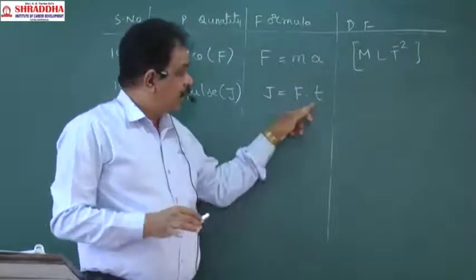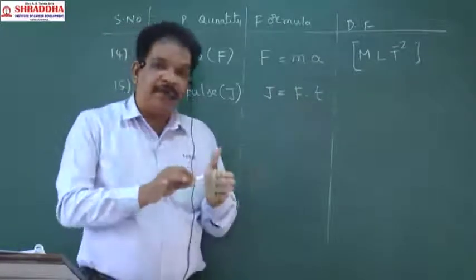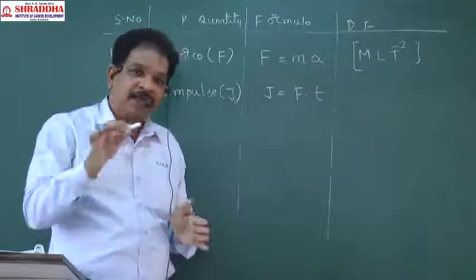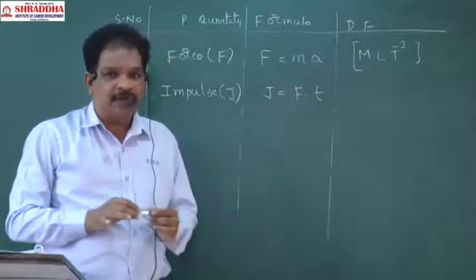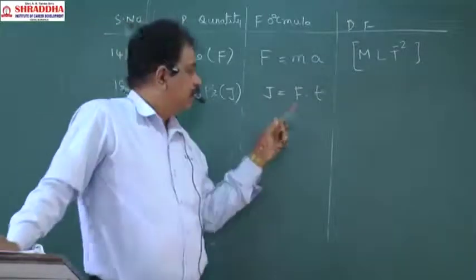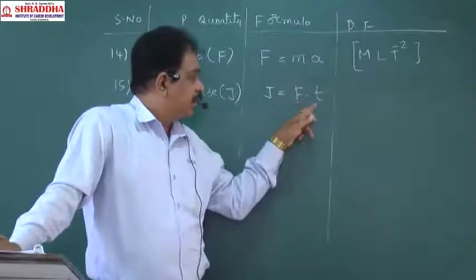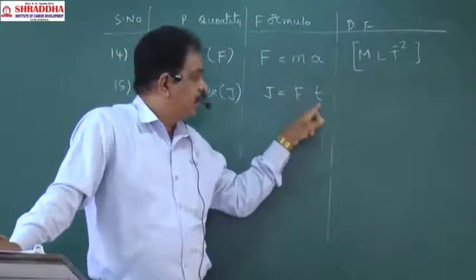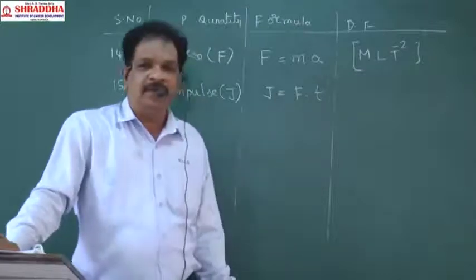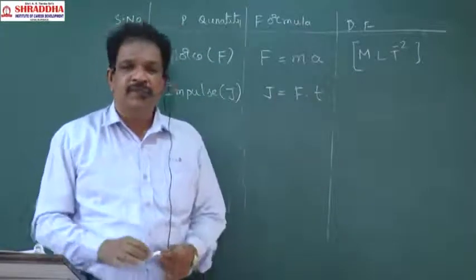The time of contact between the hammer and the nail will be very less, but the hammer is applying a large amount of force on the nail. Then that time will be called impulsive time. That force will be called impulsive force.